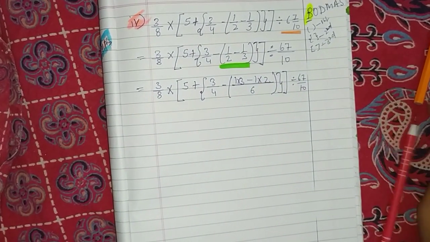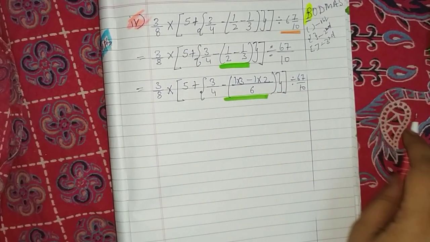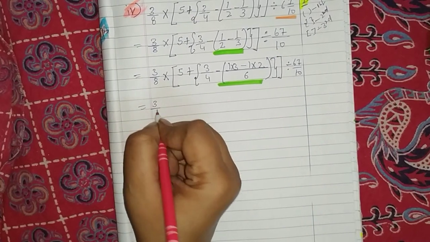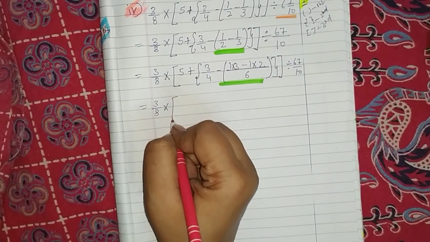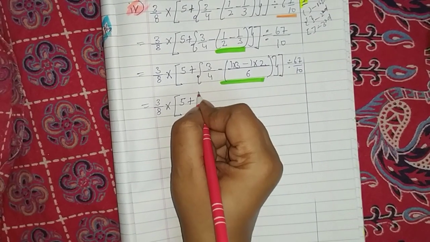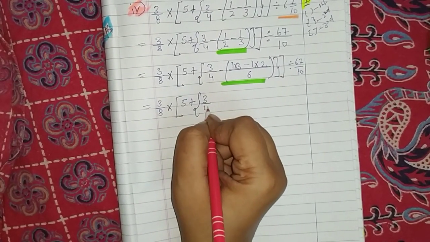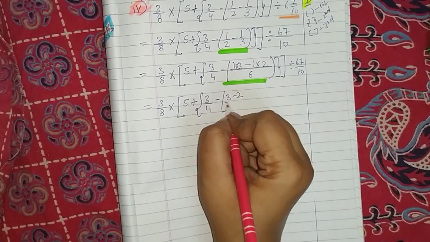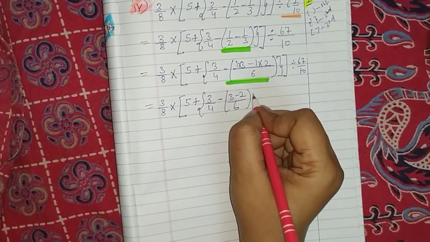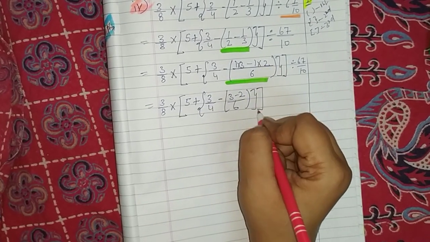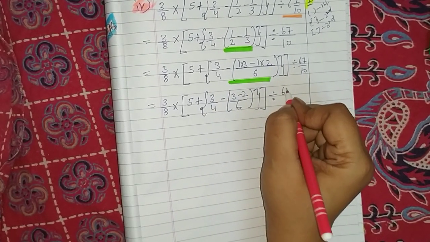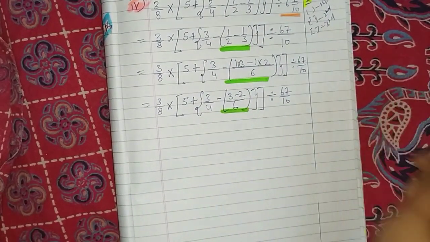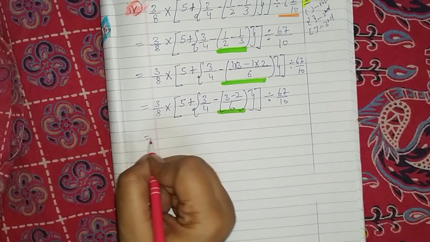This is clear, children. Again we are going to solve this only. Okay, don't lose your patience. I am reminding again and again. 3 upon 8 into 5 plus bracket open 4 minus. So what will this be, children? 3 minus 2 upon 6 basically. Divide sign, 67 upon 10. Until we solve this bracket, we are not going to open it. Now we can open at this step.